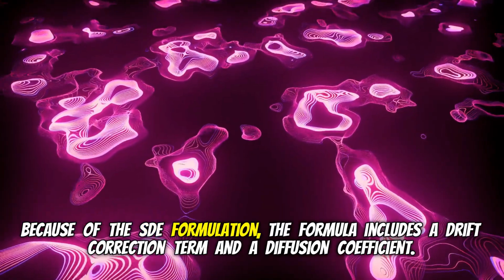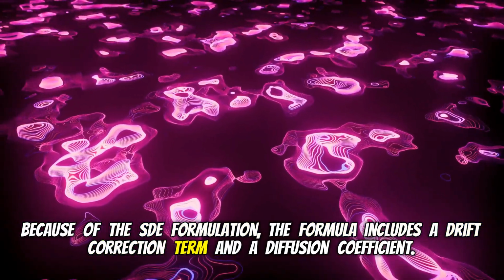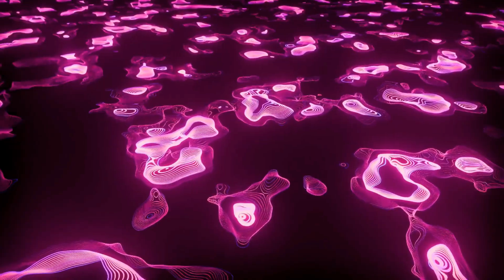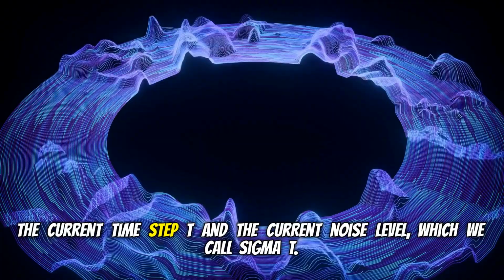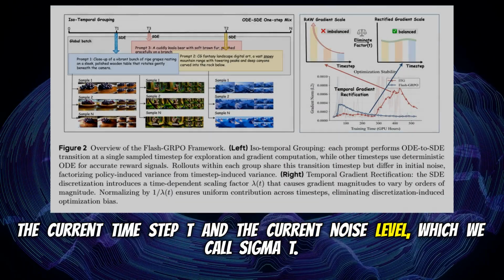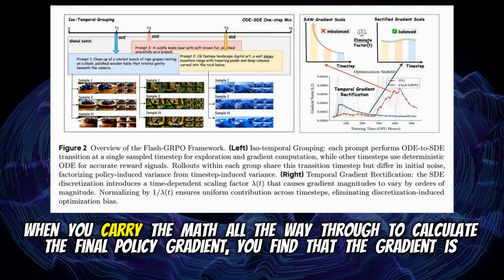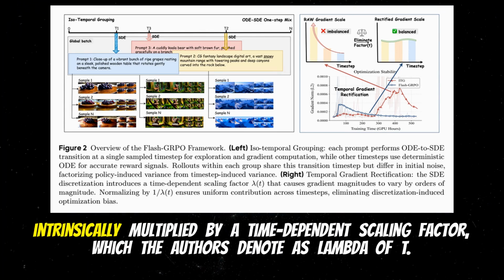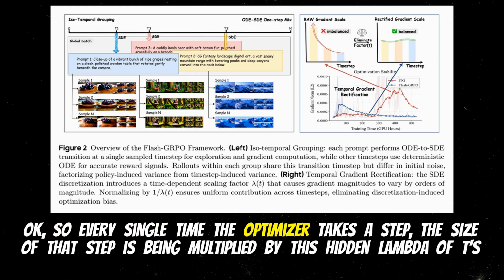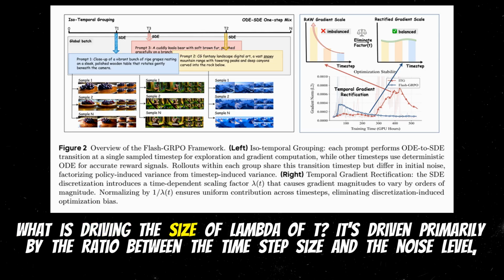Because of the SDE formulation, the formula includes a drift correction term and a diffusion coefficient. These introduce specific scaling factors based on two things: the current time step, t, and the current noise level, which we call sigma t. When you carry the math all the way through to calculate the final policy gradient, you find that the gradient is intrinsically multiplied by a time-dependent scaling factor, which the authors denote as lambda of t. Okay, so every single time the optimizer takes a step, the size of that step is being multiplied by this hidden lambda of t variable. Exactly. What is driving the size of lambda of t?